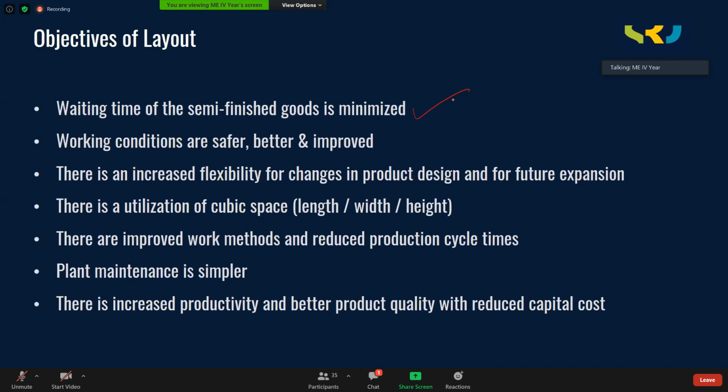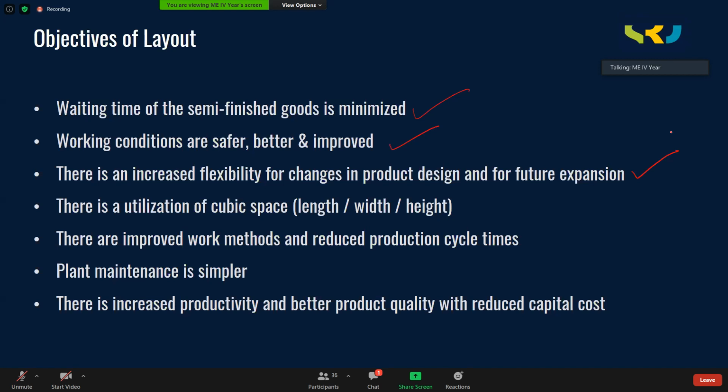Next, working conditions should be safer, better, and improved always. There is an increased flexibility for changes in the product design and for the future expansion. Let us assume that the product design is slightly changed. Your layout should allow that. Even if there is a slight change in the product design, you should be in a position to accommodate it. And also your plant layout should be in such a way that it should give scope for future expansion. If you want to add one more machine, you should have space for that.